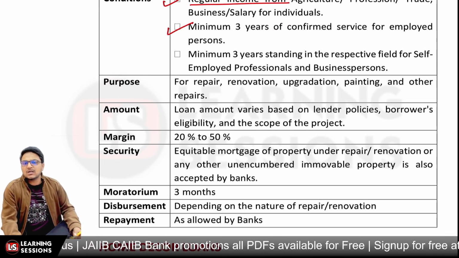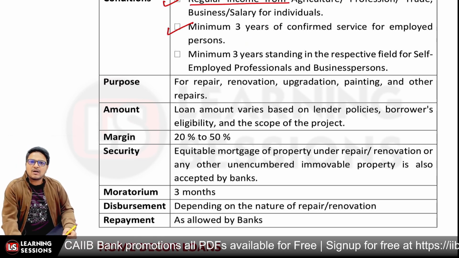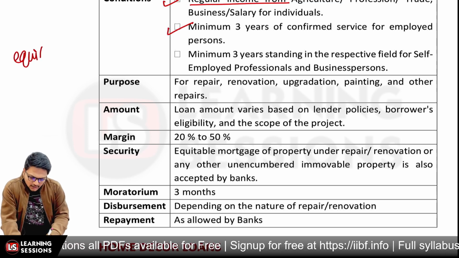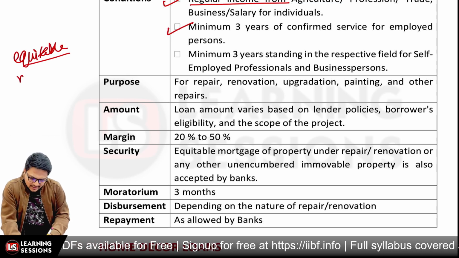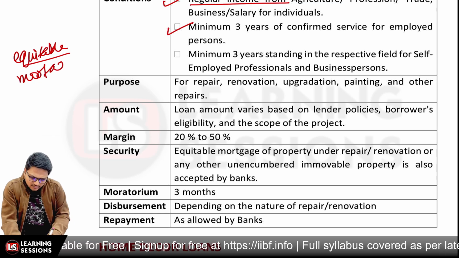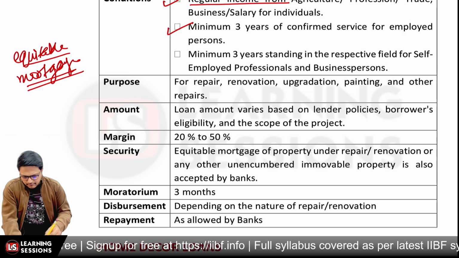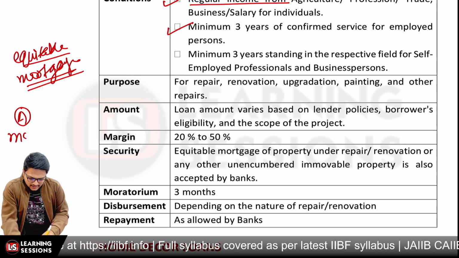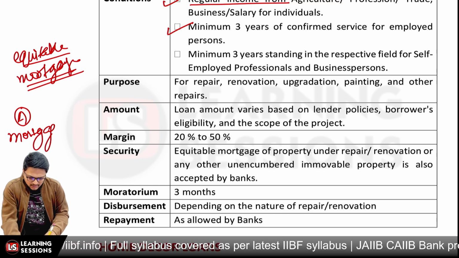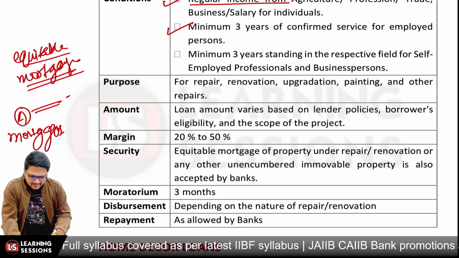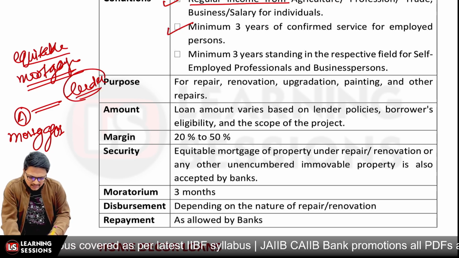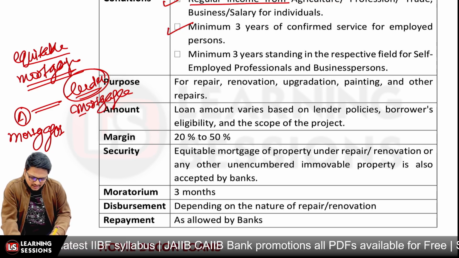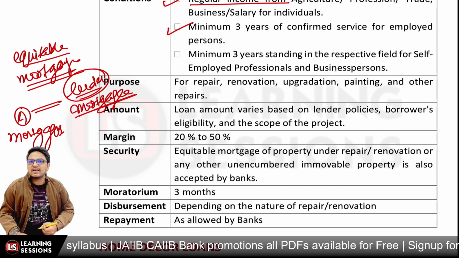And if we talk about the security, an equitable mortgage will be created. In this case also the equitable mortgage is created. What do you mean by equitable mortgage? The charge of mortgage will be created. And further, in this scenario, who is the borrower? The borrower is the mortgagor, and the party, that is the lender, in whose name this charge is created, is the mortgagee. The bank is the mortgagee in this scenario, right? So that's the case related to it.